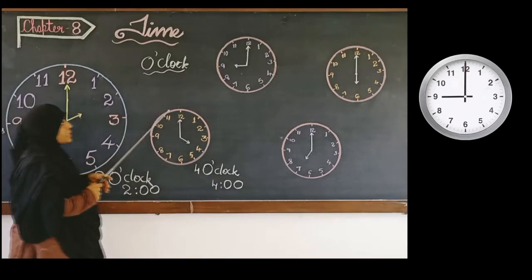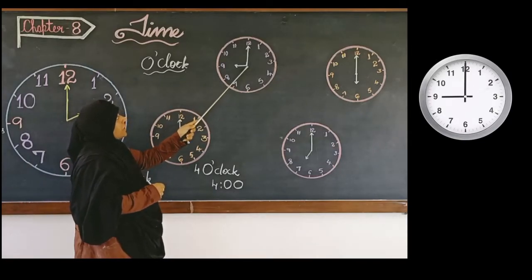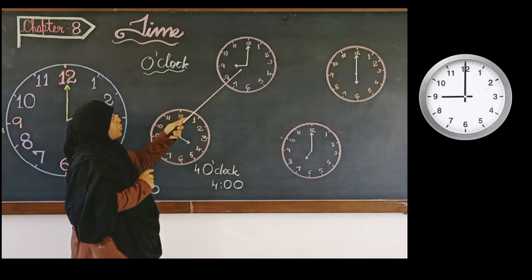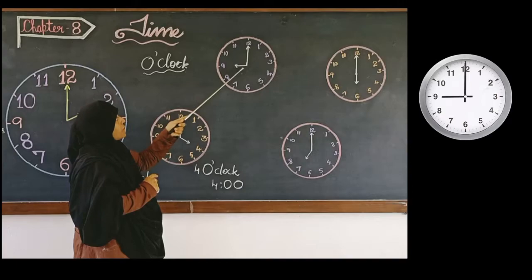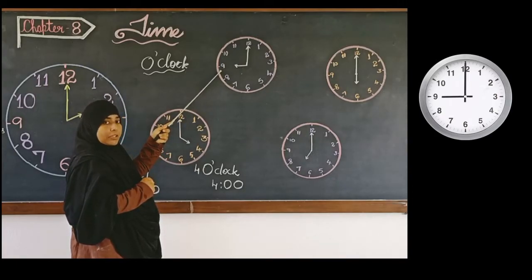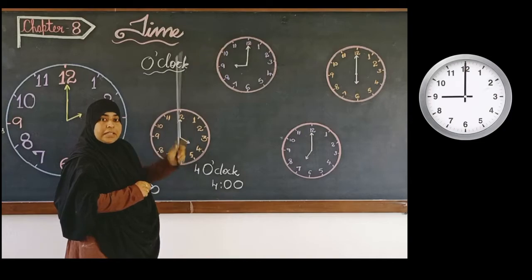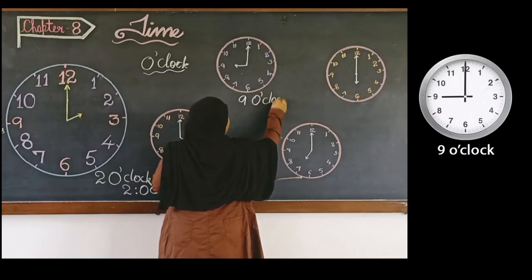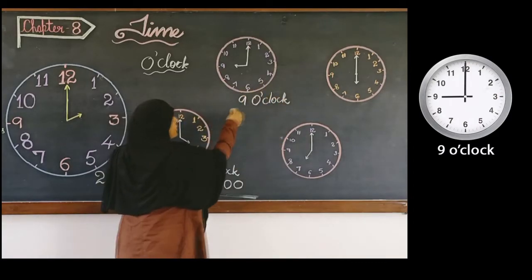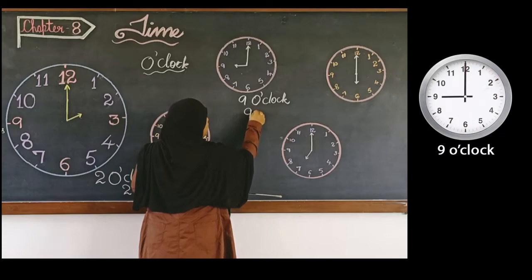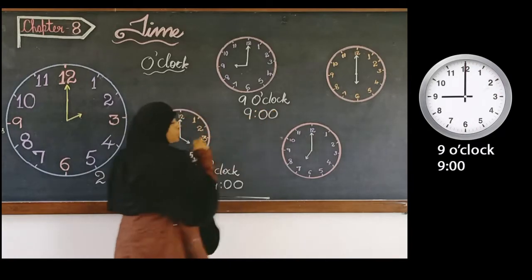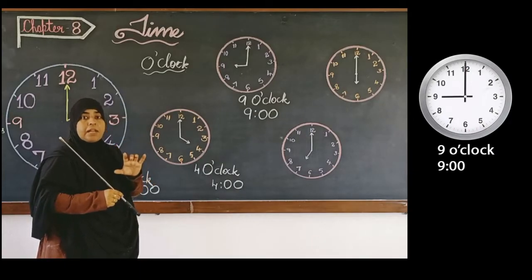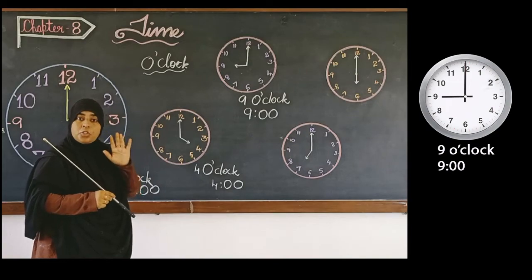Okay. Now, next we will read this time. Here again the minute hand is pointing towards 12. So, it is o'clock, right. Now, what is the hour hand pointing at? The hour hand is pointing at 9. So, how will we read this time? We will read it as 9 o'clock. Okay. The other way of writing this time is 9:00. Understood, children, what we mean by o'clock? O'clock means the minute hand will be pointing towards the number 12.